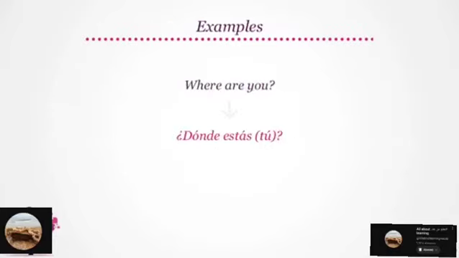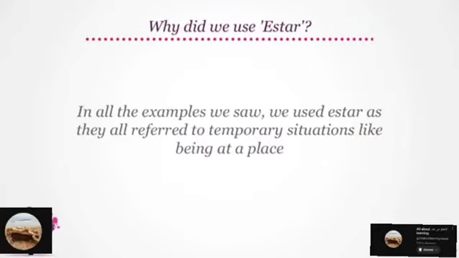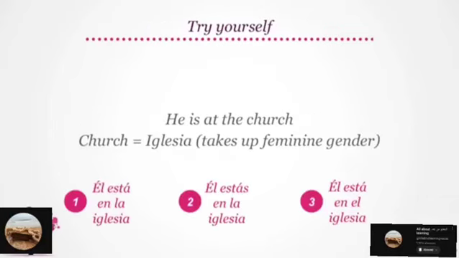All right, let's look at a very common phrase we use in day-to-day conversations. Where are you? Where are you becomes ¿Dónde estás tú? With tú, or informal and singular form of you, estar changes to estás. So how will you say, where are you? We will say, ¿Dónde estás tú? Perfect. In all the examples we saw, we used estar as they all referred to temporary situations, like being at a place. All right, it's quiz time.